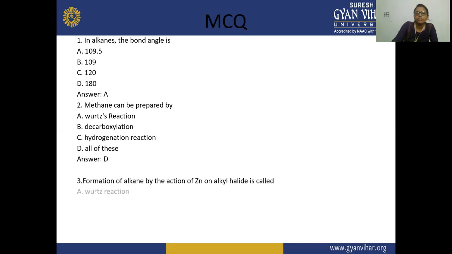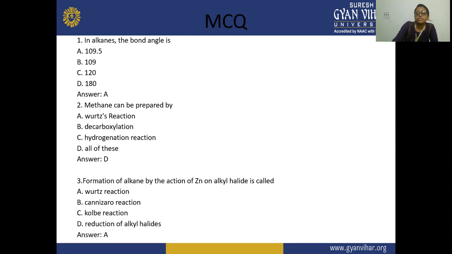Third, the formation of alkane by the action of zinc on alkyl halide is called what? This is known as the Wurtz reaction, because here alkyl halides react in the presence of sodium or zinc, and there is a reduction of alkyl halide.